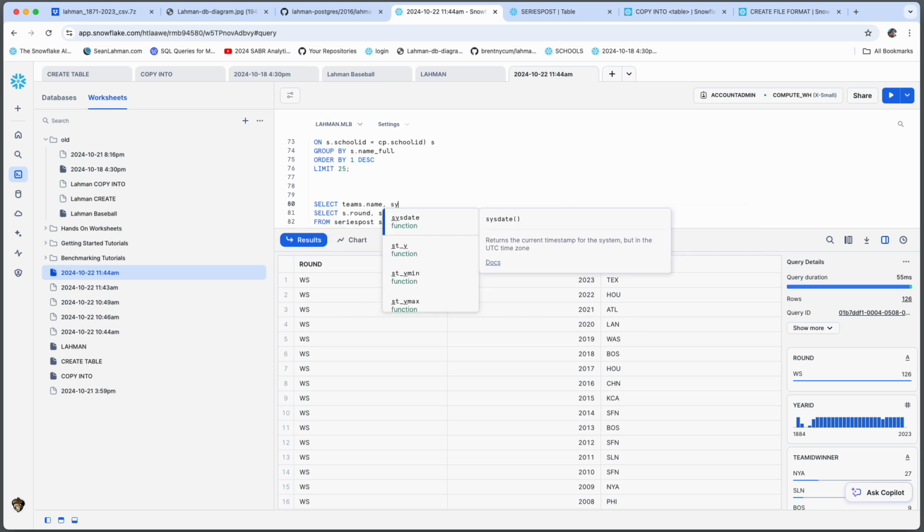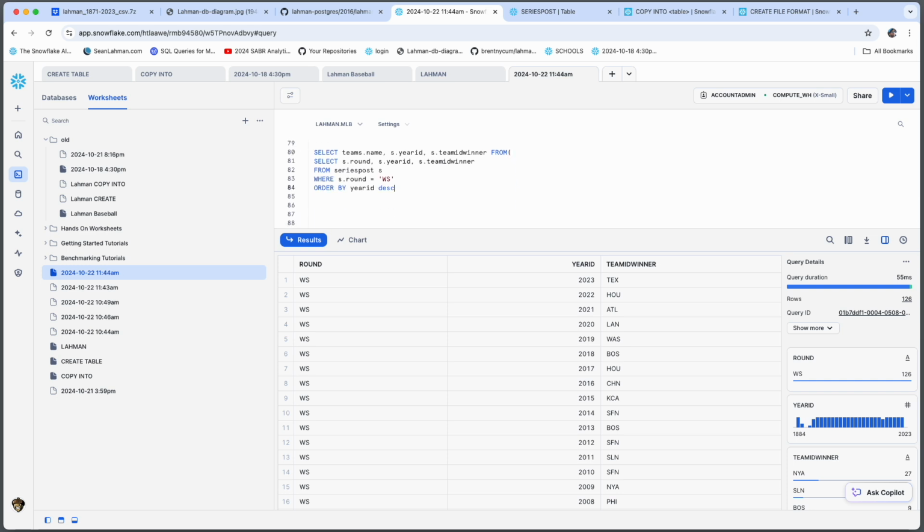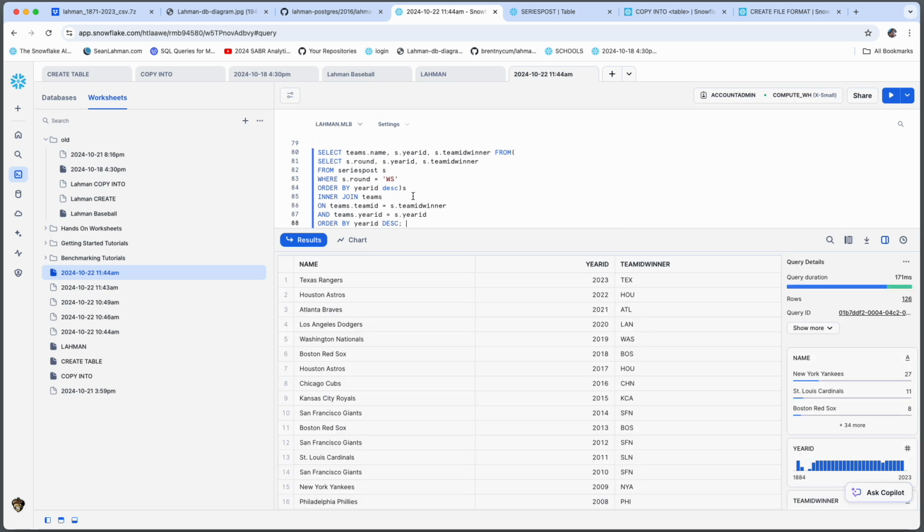Cool. There's a nice list starting from last year's winner going down. You got Bochy, you got Dusty Baker. Sweet. We can make this a little bit nicer with team names. So let's join it against the team table and see what we could do with it. Yeah, that's much nicer to read.